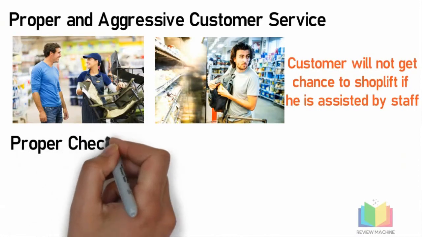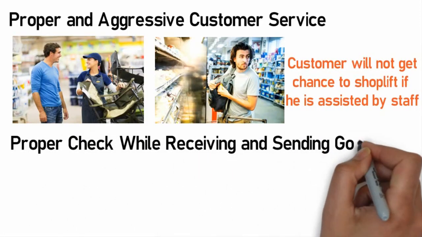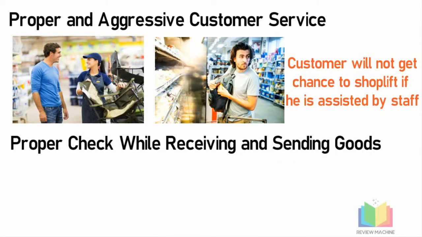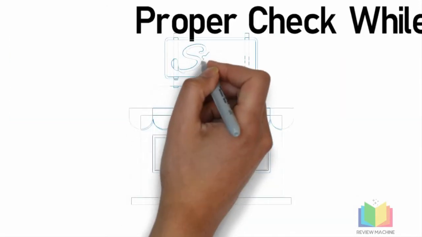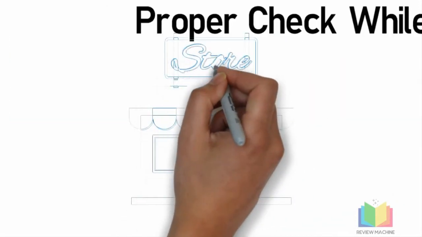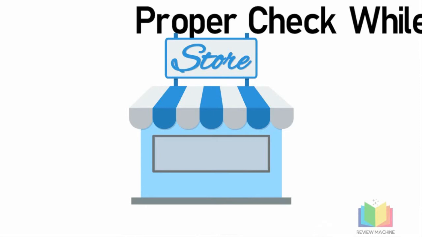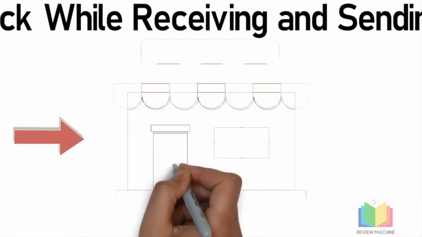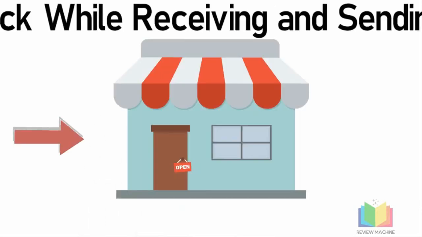So the fifth method to reduce the shrinkage is to have a proper check while receiving the goods and outwarding the goods from one store to another store. Here the security guard and receiving manager should make sure that they will have a thorough check of merchandise when receiving inside the store and also while outwarding the goods from one store to another store.